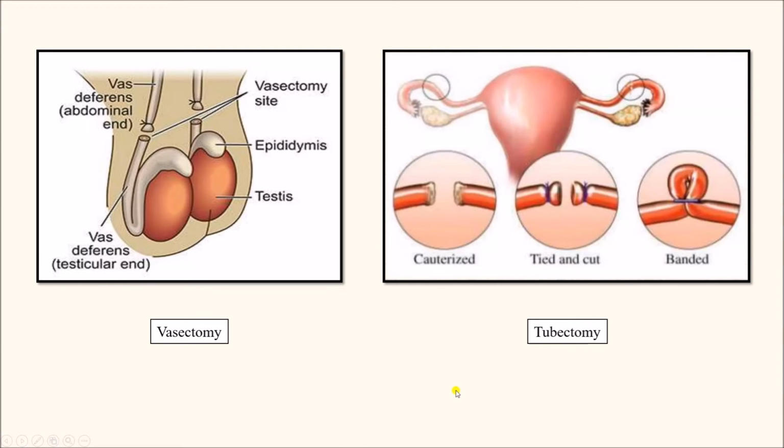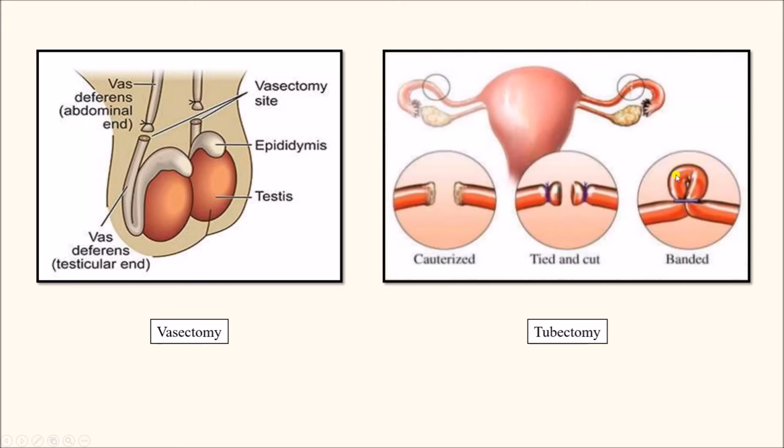This is a diagrammatic presentation of how these things are done. This is the testis where the sperm is produced and stored in the epididymis. Then it reaches the urethra via the vas deferens. So what is done is, first the vas deferens is ligated and then it is cut. So the channel is interrupted, and the stored sperm cannot reach the urethra.